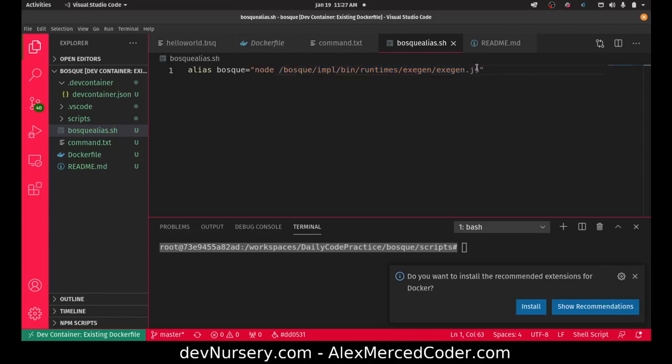So once I found the file, the thing is that this command is just a lot to type. So what I did is I created this bash script. I just took this part of the command, the node command on this file, and aliased it to bosque. That way I can just run bosque as my command. So every time I open up this folder, the container spins up, and I run the bash script, so I can just use bosque as my command going forward.